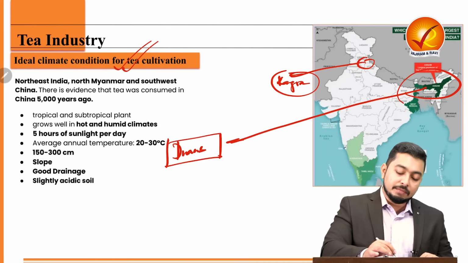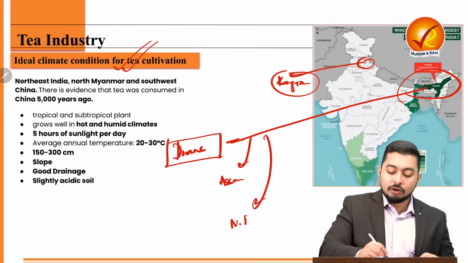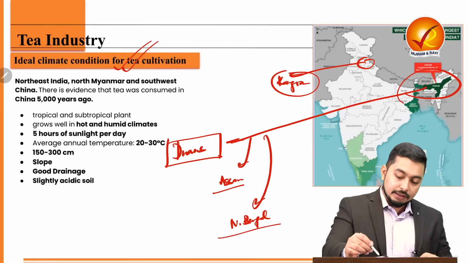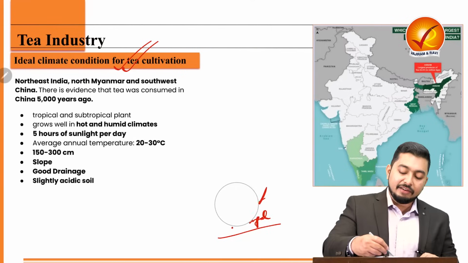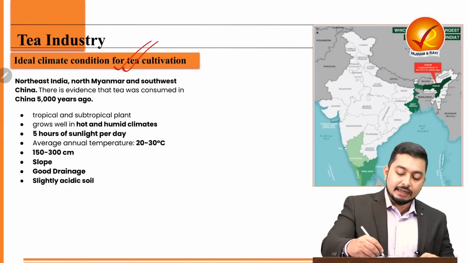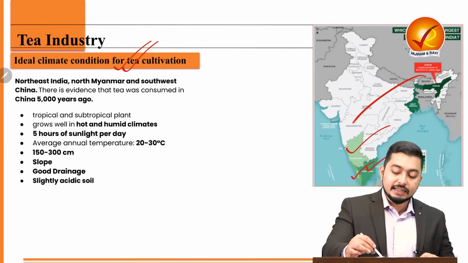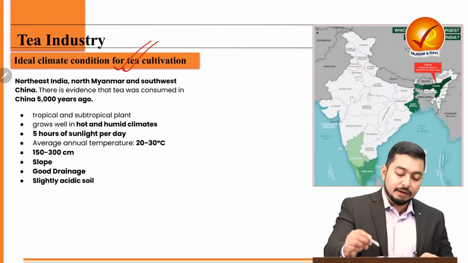So we will have some regions in Assam and in North Bengal, that is Kalimpong or Darjeeling. Then we will have the regions of Nilgiris also, which span three states, that is Karnataka, Tamil Nadu and Kerala. So these are the major tea producing regions of India.